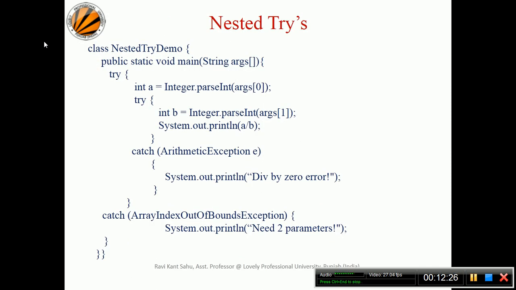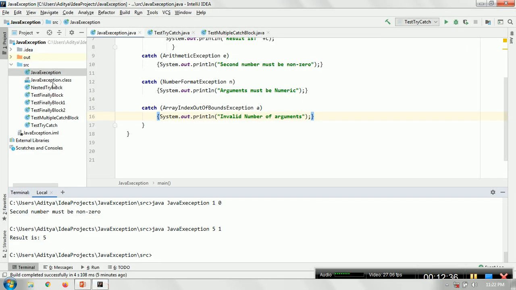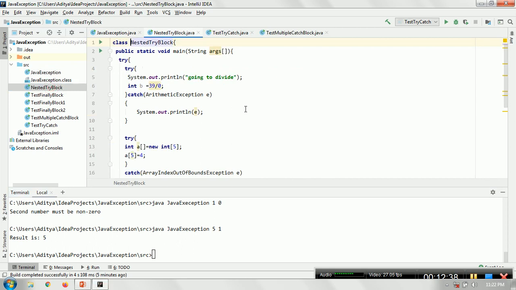Now we can have nested tries also. Within a try block you can have multiple try blocks, it is not an issue. So we'll see with an example again what the nested try looks like. If we look into this code, we have a try block at line number 3. Within that try block we have two more tries, and then we are again getting outside of the outer try. Now at line number 4, this is the nested try.